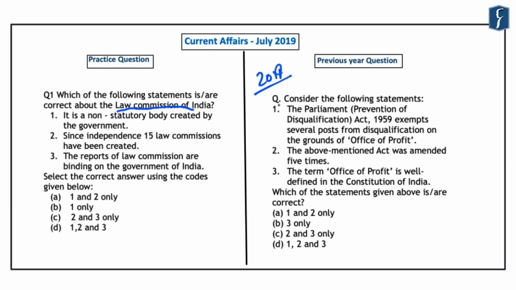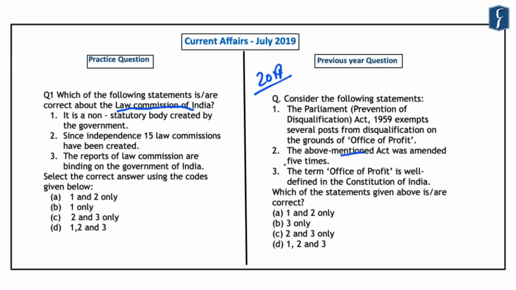It reads: consider the following statements. The first statement is that the Parliament Act of 1959 exempts several posts from the disqualification on the grounds of Office of Profit. Second, the above mentioned act was amended 5 times. And the third statement is that the term Office of Profit is well defined in the Constitution of India. Now, for solving such questions, it is not necessary that you remember each and every statement given in the question.